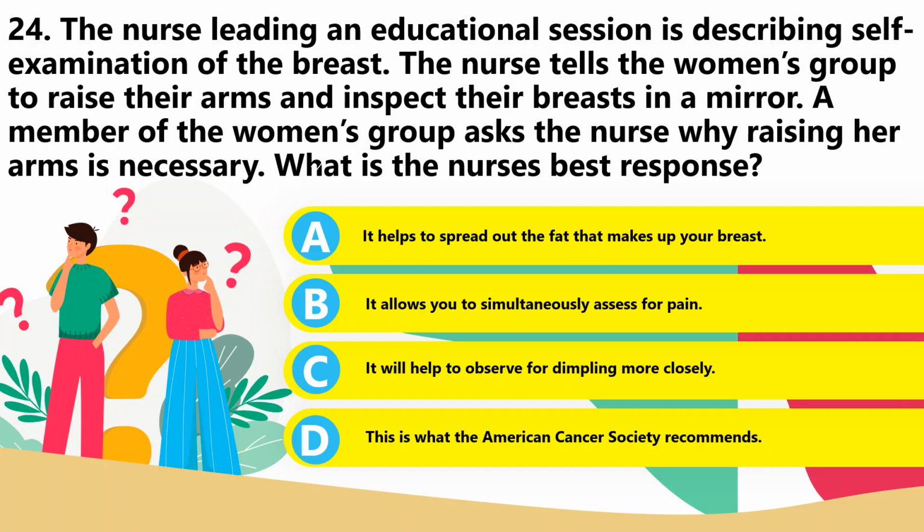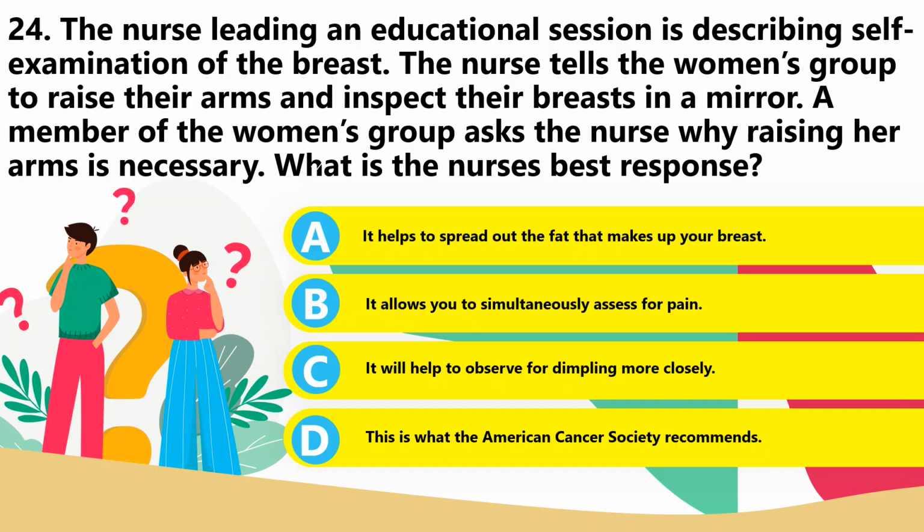The primary reason for raising the arms is to detect any dimpling. In order to elicit dimpling or retraction that may otherwise go undetected, the examiner instructs the patient to raise both arms overhead. Citing the American Cancer Society recommendations does not address the woman's question. The purpose of raising the arm is not to elicit pain or to redistribute adipose tissue.